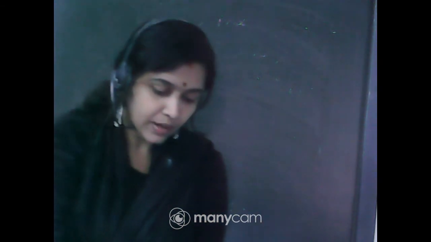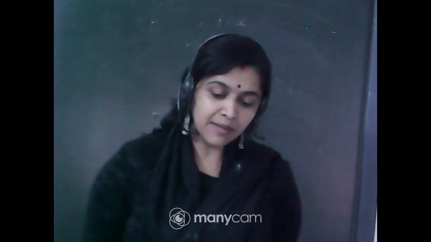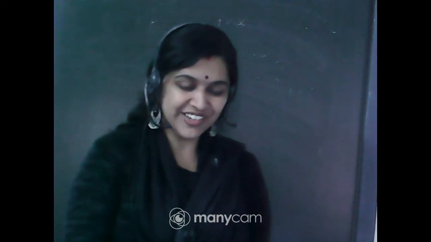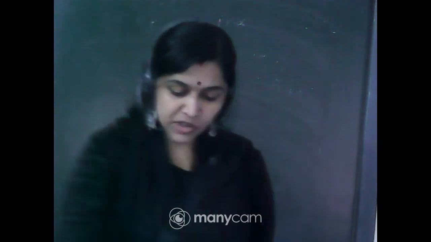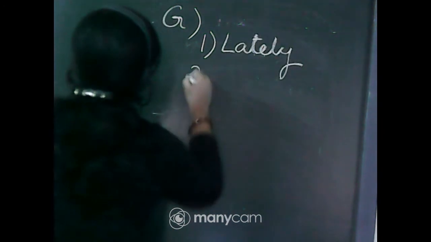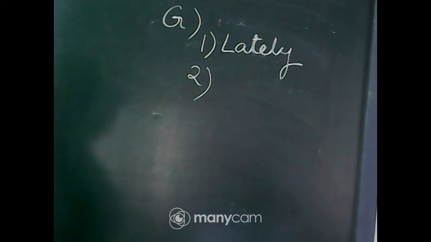Okay, and TOO implies some kind of excess. Like the shirt is too big for him. So very much we do know about it, right? So come to exercise number G. Fill in the blanks with the appropriate words. Number 1 will be lately. It's very easy, you just have to understand that you shouldn't be confused with the meaning. Though both are adverbs, it will be lately.